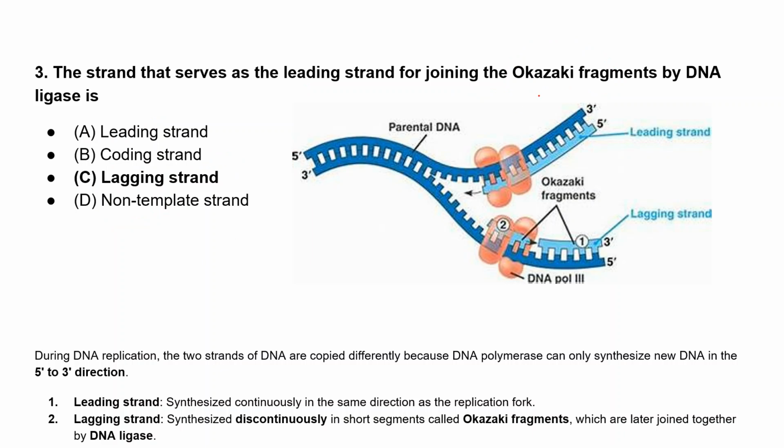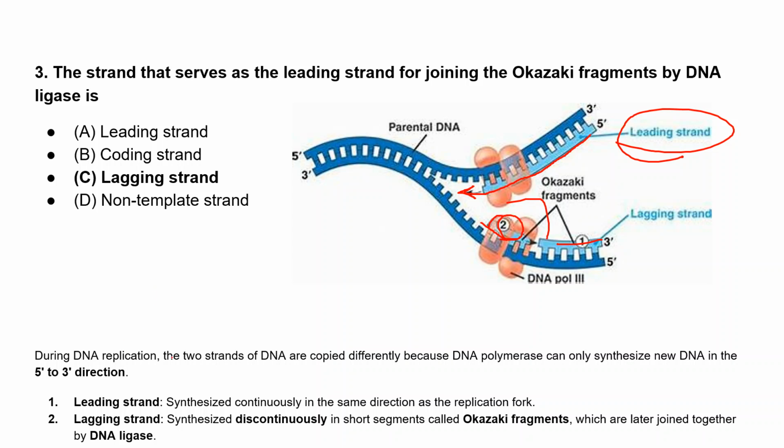Here we can see that when the DNA polymerase synthesizes a stretch of DNA continuously in one stretch, we call it the leading strand. But we know that DNA polymerase always synthesizes from 5 prime to 3 prime. In the case of the lagging strand, the template is read in the opposite direction, but the polymerase will still come 5 prime to 3 prime. It synthesizes a short stretch of DNA, then again comes and sits. Like that it forms fragments, and we call them Okazaki fragments.